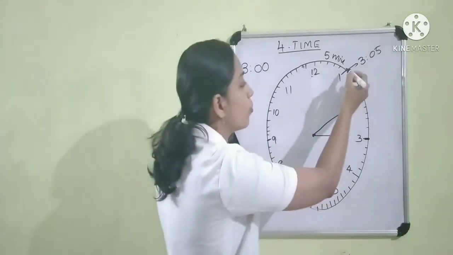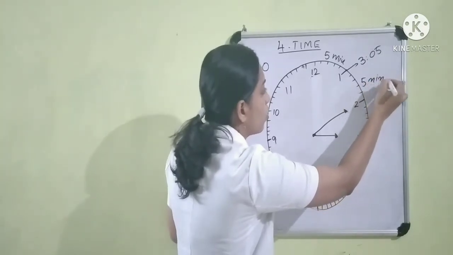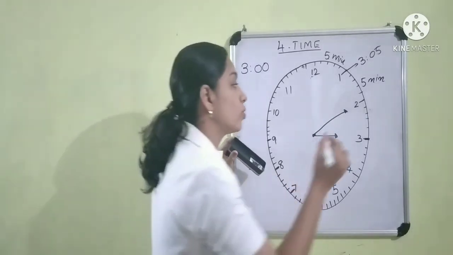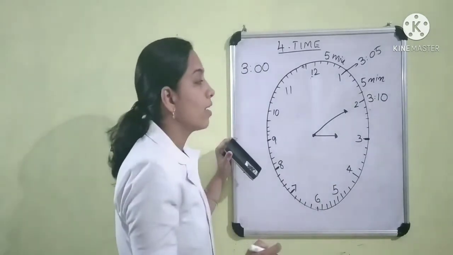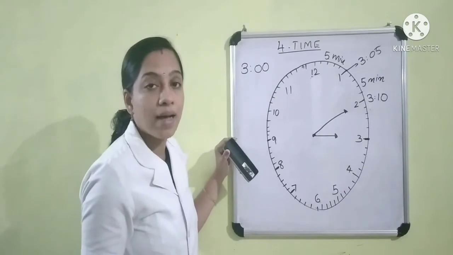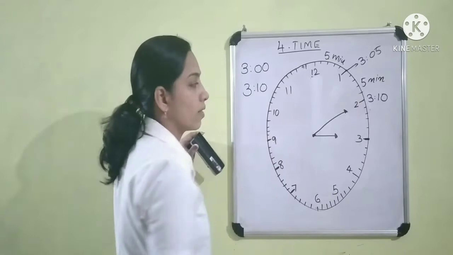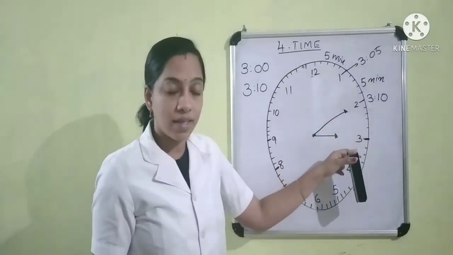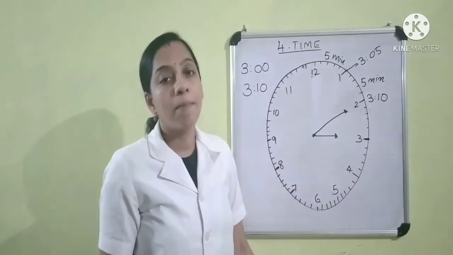That is, to move from 1 to 2, the minute hand takes 5 minutes. So the total minute is 5 plus 5, 10 minutes. When the minute hand is at 2, the time is 3:10. Right, children? So we can read this time as 10 minutes past 3. We can write this time as 3:10. That is, when the minute hand is at 2, our hand is at 3. The time is 3:10 or 10 minutes past.